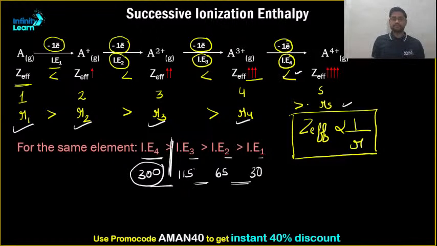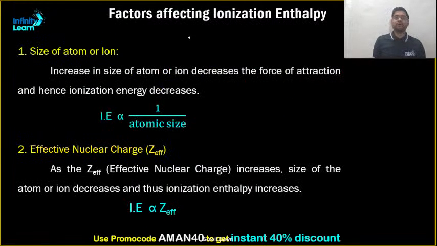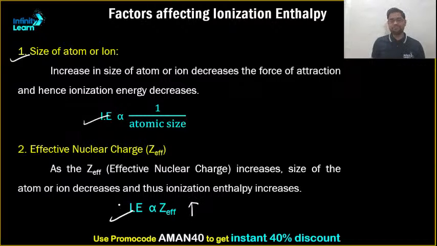Sure? Got it? Now, proceeding further. What are the factors affecting ionization enthalpy? The first is the size of an atom or an ion. The more the size of an atom, the less is the ionization enthalpy, and that is inversely proportional. Effective nuclear charge is directly proportional. The more the effective nuclear charge, the more is the ionization enthalpy.